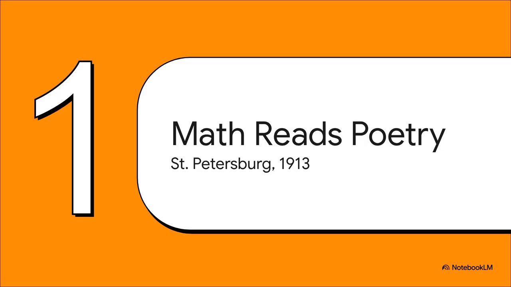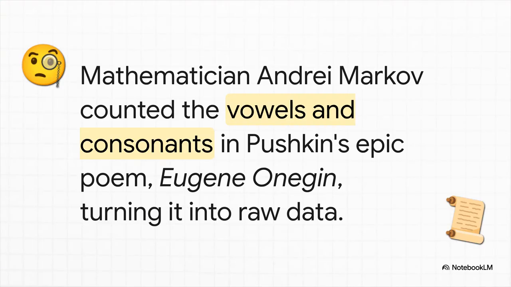All right, so let's set the scene. It's 1913, St. Petersburg, and we meet our main character, the Russian mathematician Andrey Markov. But here's the thing, he wasn't hunched over a bunch of equations. Nope, he was looking at poetry. And when I say he was looking at it, I mean he was really digging in. He wasn't just enjoying the verse. He meticulously counted the vowels and consonants in Alexander Pushkin's epic poem, Eugene Onegin. We're talking about the first 20,000 letters. He basically turned this incredible piece of literature into a long stream of raw data.